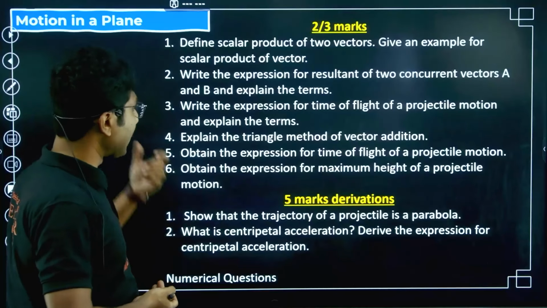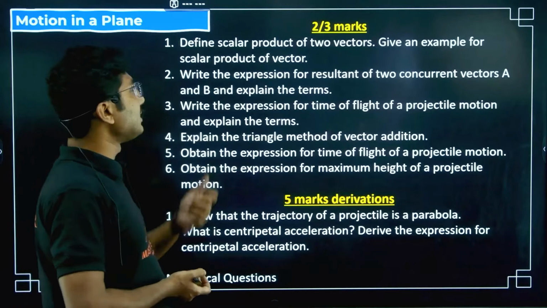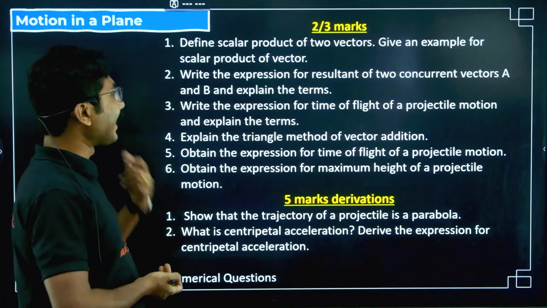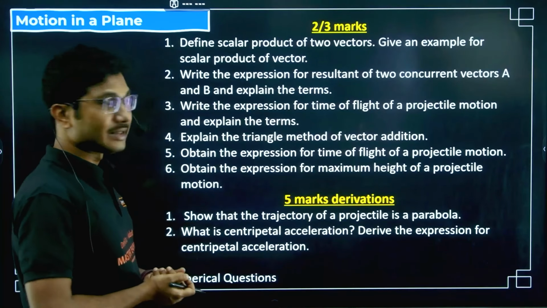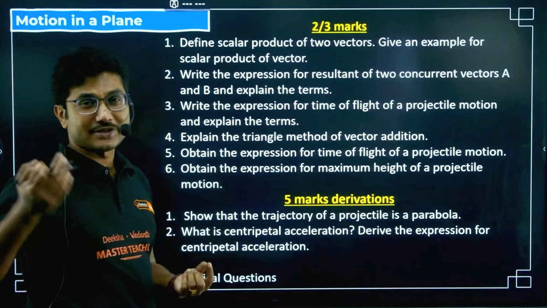Now, motion in a plane, one of the longest chapters and a very important chapter. Define scalar product of two vectors. Give an example for scalar product of vectors. Write the expression for the resultant of two concurrent vectors a and b and explain the terms. Very simple. Concurrent vectors, if they are in the same direction, a plus b.